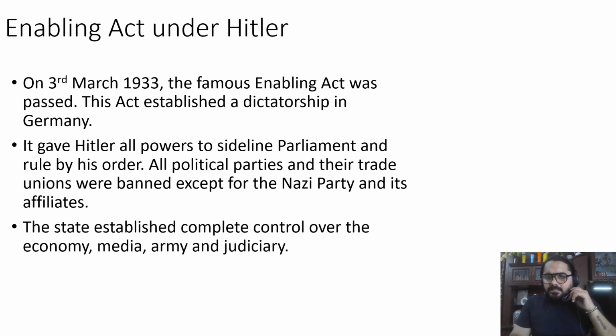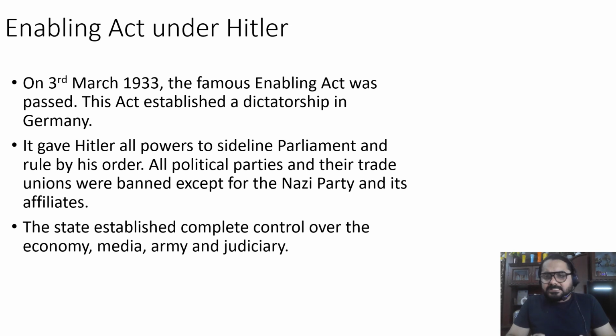Understanding the Enabling Act under Hitler. On 3rd March 1933, the famous Enabling Act was passed. This act established a dictatorship in Germany. It gave Hitler all the powers to sideline parliament and rule by his order. All political parties and their trade unions were banned except for the Nazi Party and its affiliates. The state established complete control over economy, media, army, and judiciary.